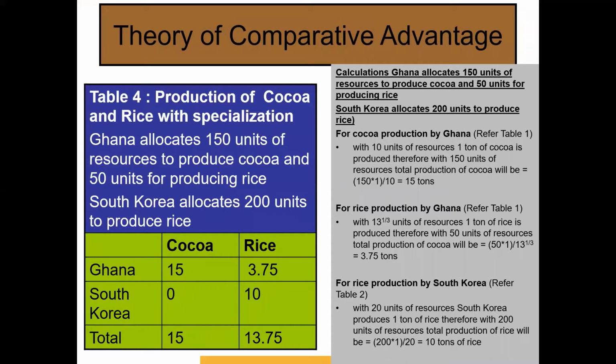Whereas if both the countries engage in production with specialization, which means that both the countries utilize 200 units of resources to produce the commodity in which they specialize. Now, since Ghana has advantage in producing both the commodities, it is assumed that Ghana will allocate 150 units of resources to produce cocoa and 50 units to produce rice. Ghana will therefore produce 15 tons of cocoa and 3.75 tons of rice, and South Korea will produce 10 tons of rice and no cocoa. Total production in this case will be 15 tons of cocoa and 13.75 tons of rice.